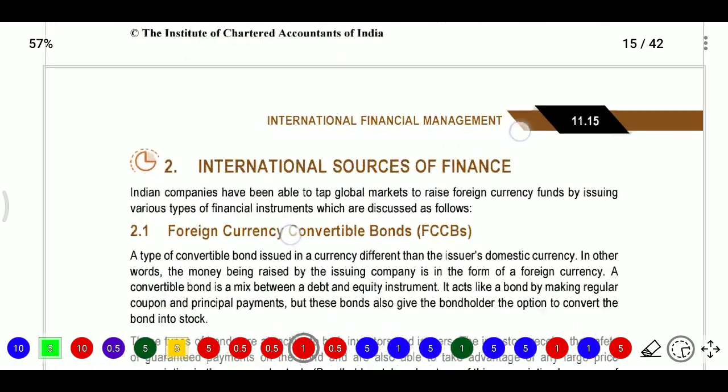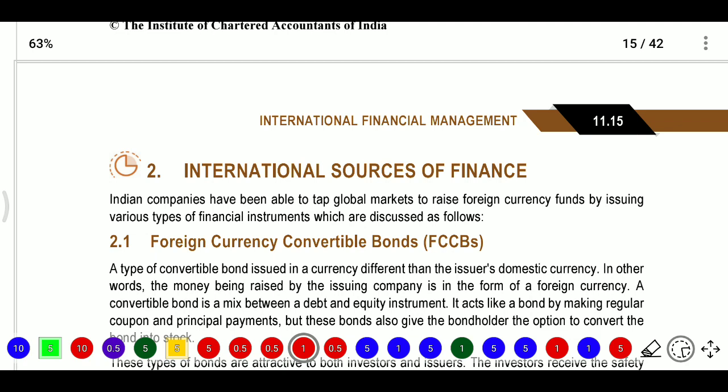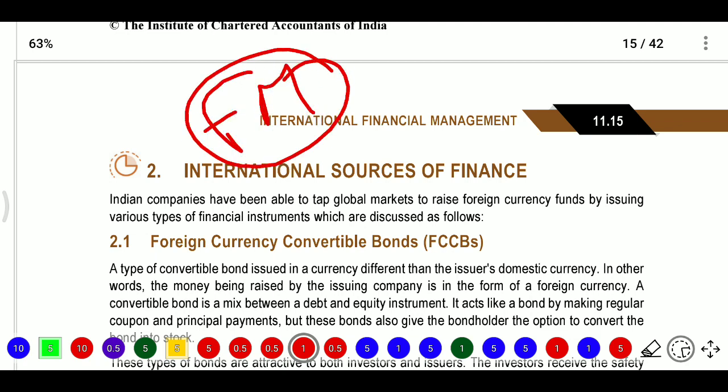So the second topic will be international sources of finance. What is there in international sources of finance? Here the companies are able to tap the global market to raise foreign currency funds by issuing various types of financial instruments. So if you want foreign money, you need to use foreign currency bonds, foreign currency papers, foreign currency shares, foreign currency certificates, then you will get the foreign amount. So you are using international sources of finance.